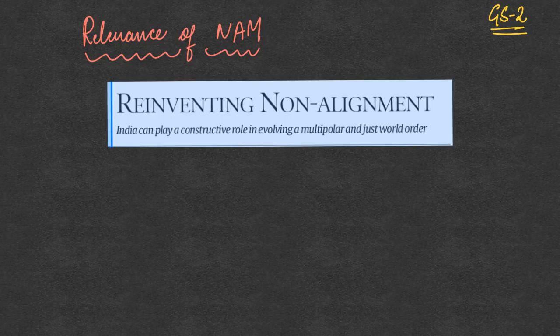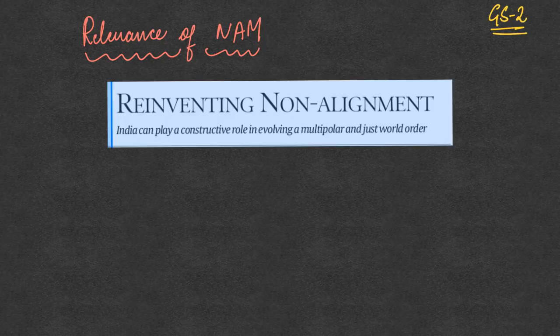However, India and several other developing countries remained a part of the Non-Alignment Movement, where they decided that they were not going to be part of this power play. They were not going to be part of either of the two power blocs. Rather, they would just remain neutral and be friends of both the blocs.